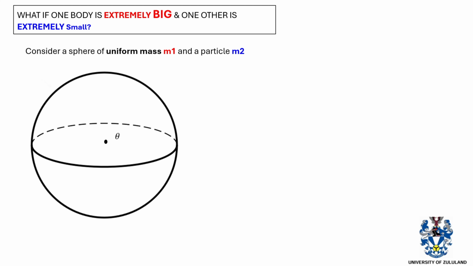This is a sphere with mass m1, and this is a small particle with mass m2. Now we can define the distance between the center of the sphere and the particle to be r. So small letter r represents the distance between the small particle and the center of the sphere.